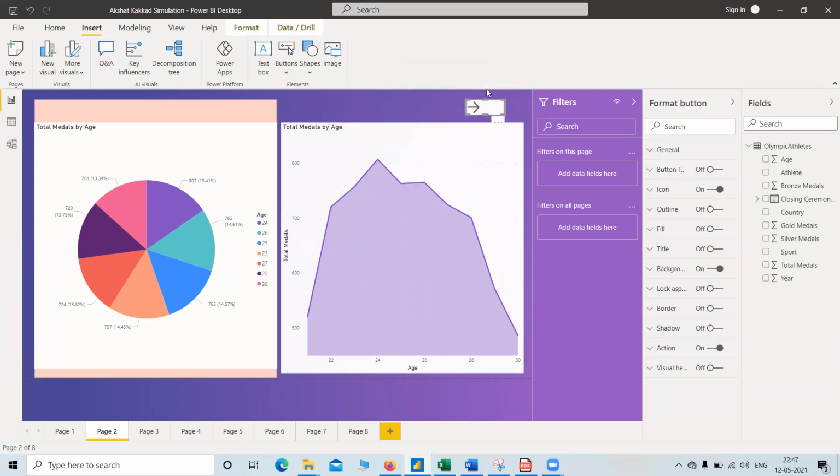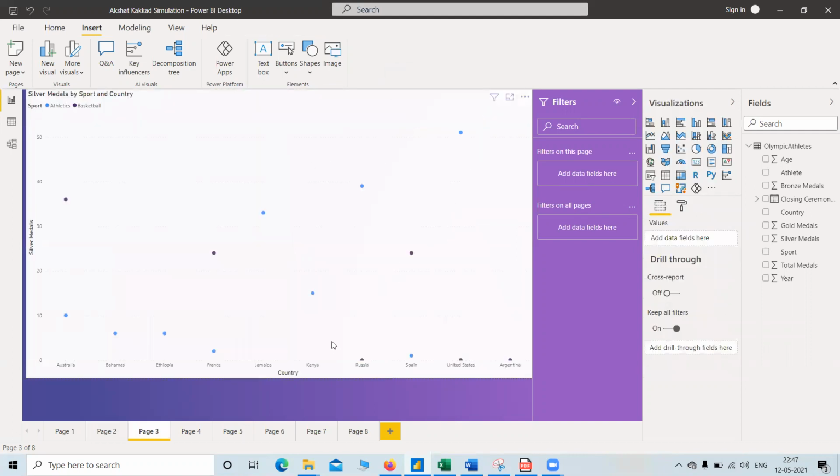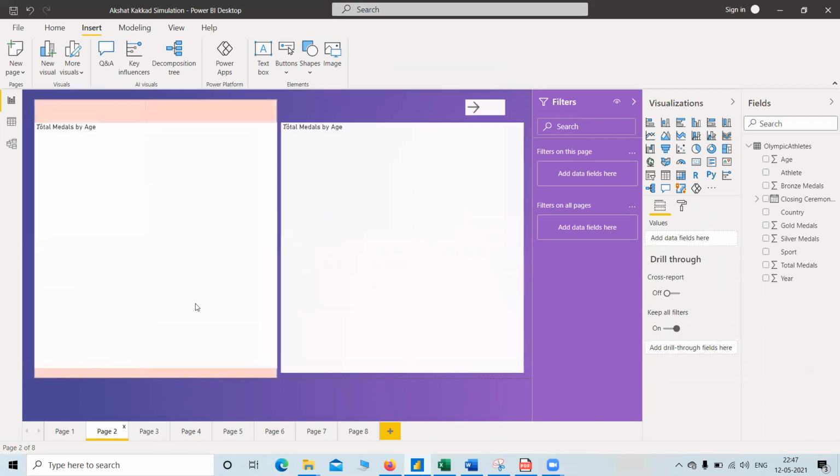So this is another way to control click. Now we are on page 3.